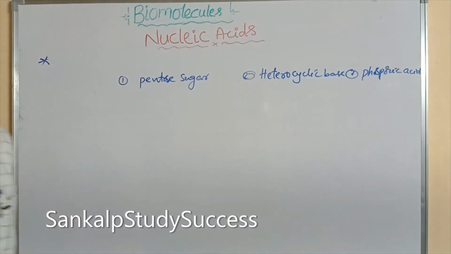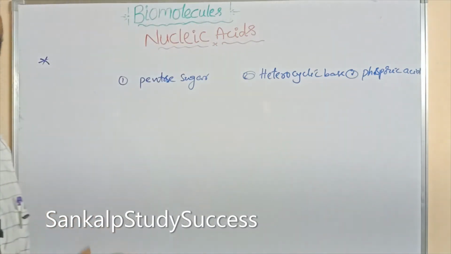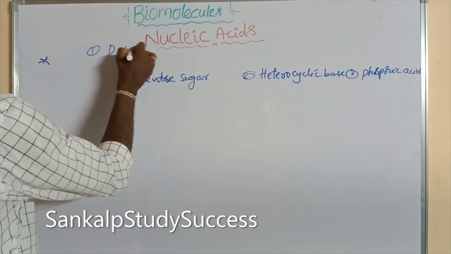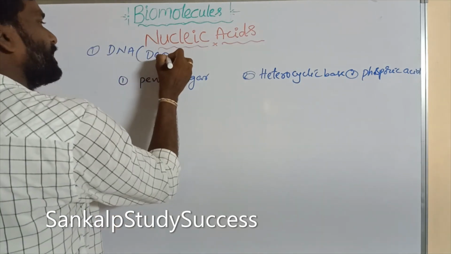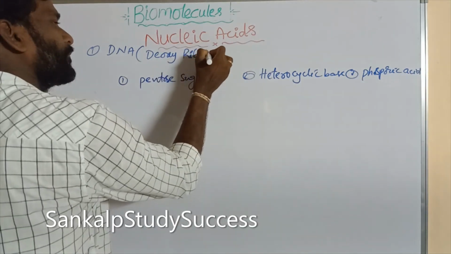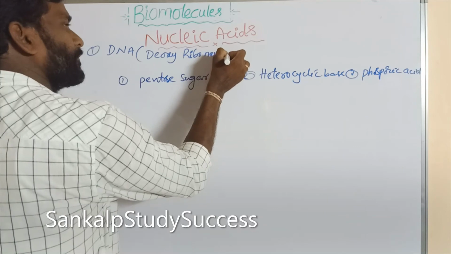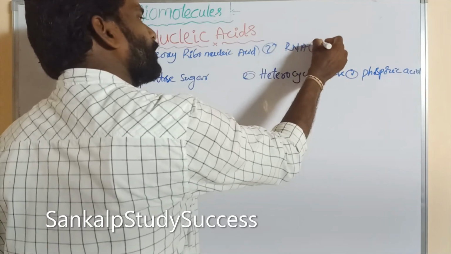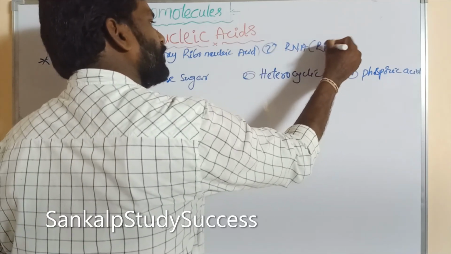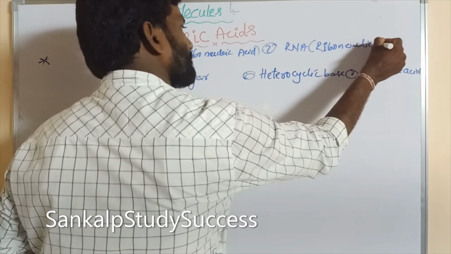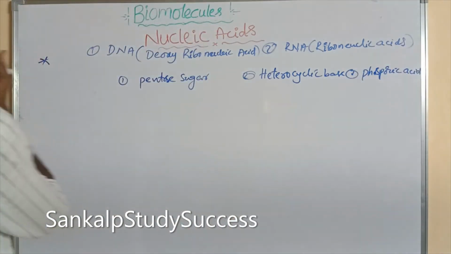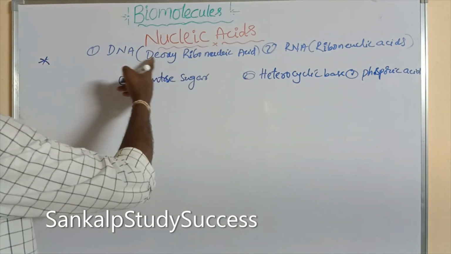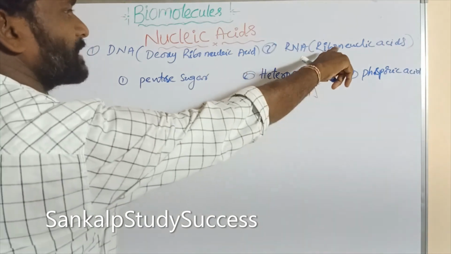Here, nucleic acids are of two types. One is DNA, another one is RNA. DNA means deoxyribonucleic acid, and the second one is RNA, which means ribonucleic acid. So nucleic acids are mainly of two types: DNA, meaning deoxyribonucleic acid, and RNA, meaning ribonucleic acid.